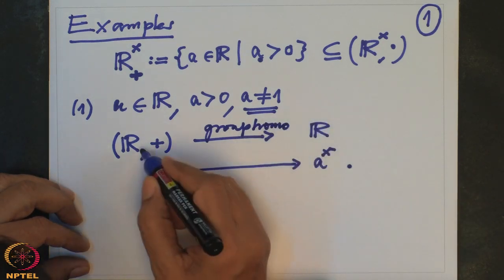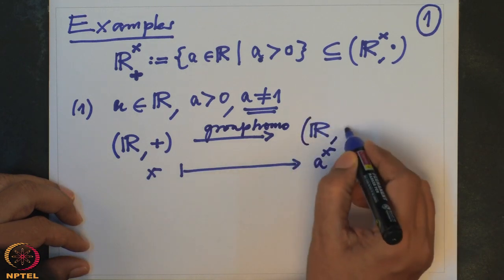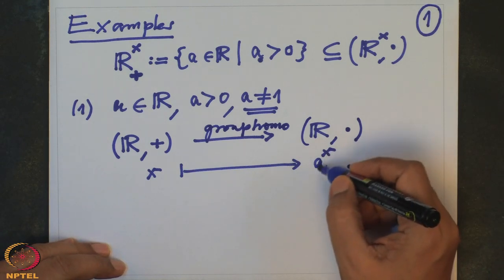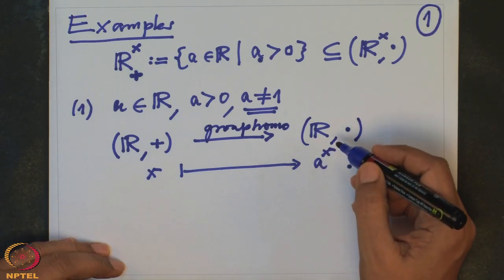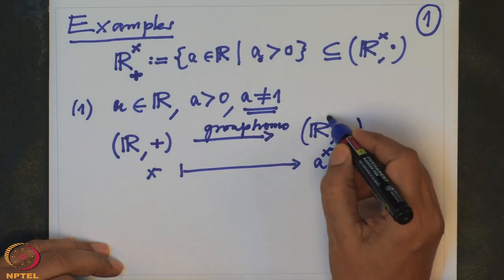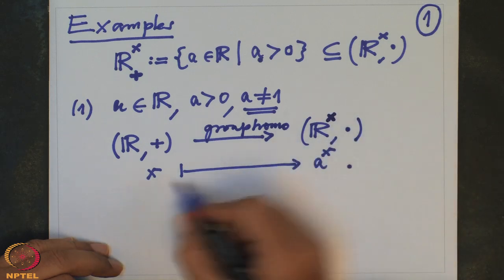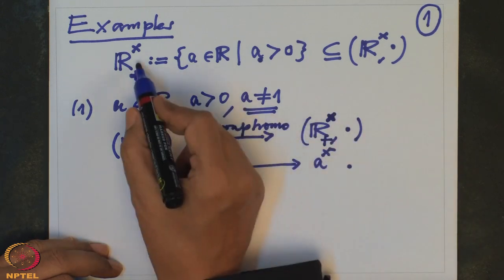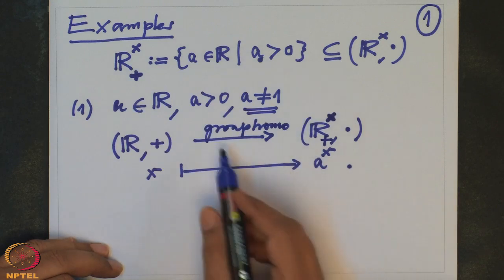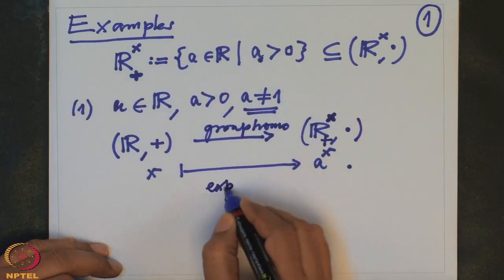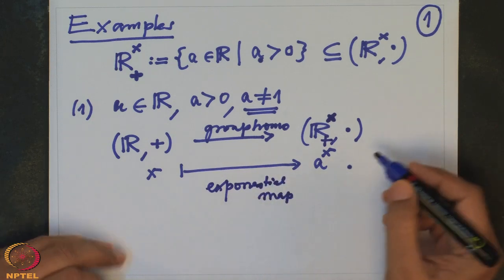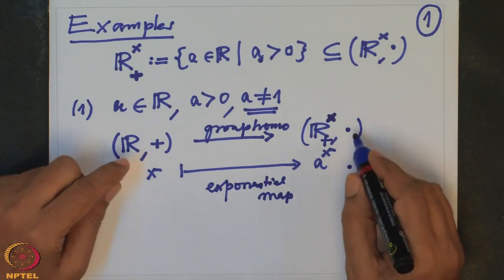To which group now? Let us be more precise. R plus to R dot, and this will never be 0. So it will actually be a map from a non-zero real number inside the non-zero real numbers. Not only that, this will never be negative. So therefore, it is actually a map from R plus to this group we wanted to study. This is called an exponential map. This is the standard way to convert additive structure to multiplicative structure.